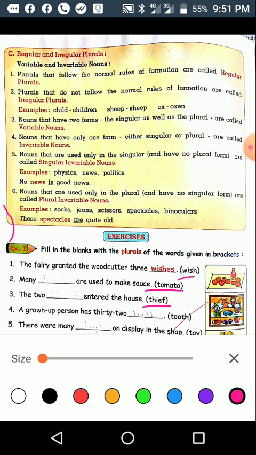Then: a grown up person has 32 dash, and in the bracket is given tooth. Tooth is a singular word and the plural form of tooth is teeth. The sentence will be: a grown up person has 32 teeth.